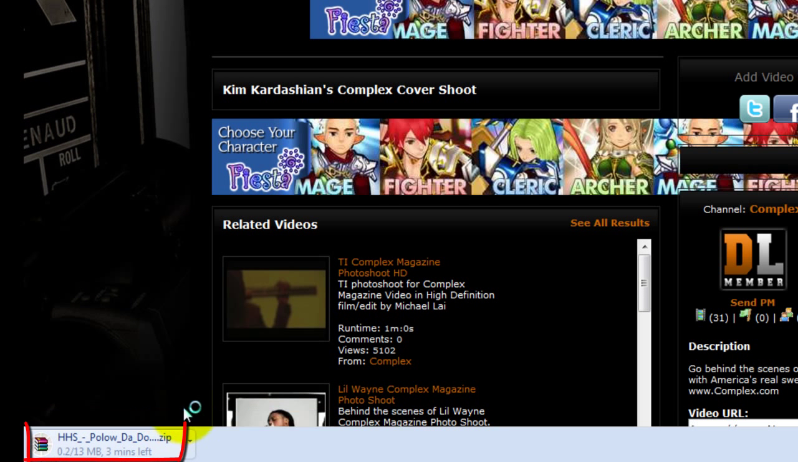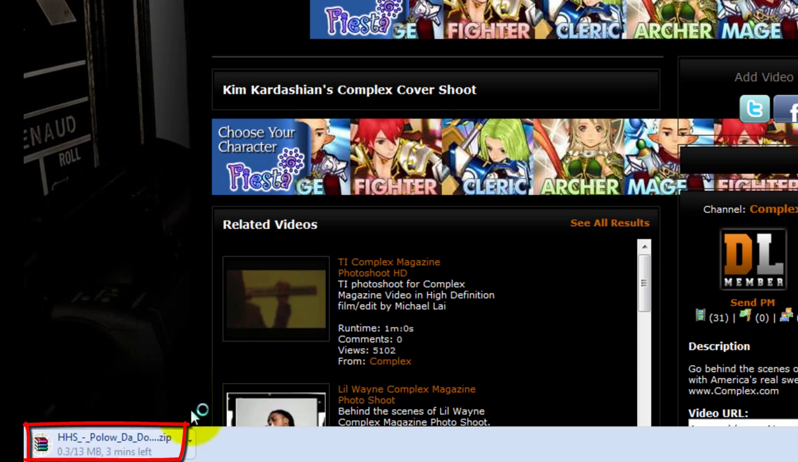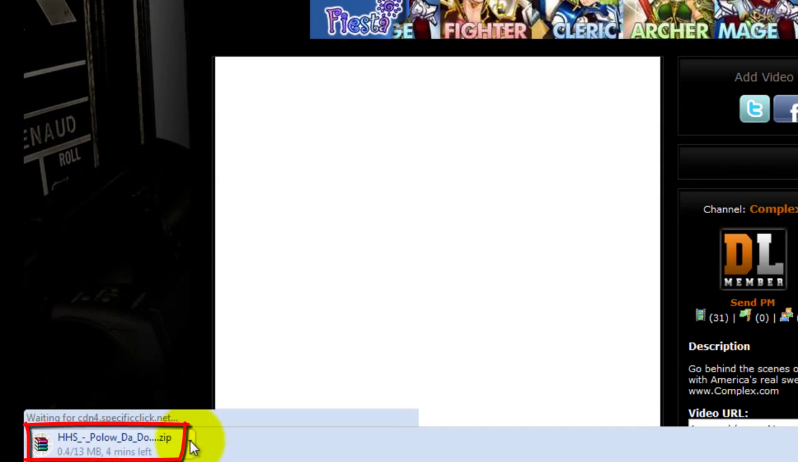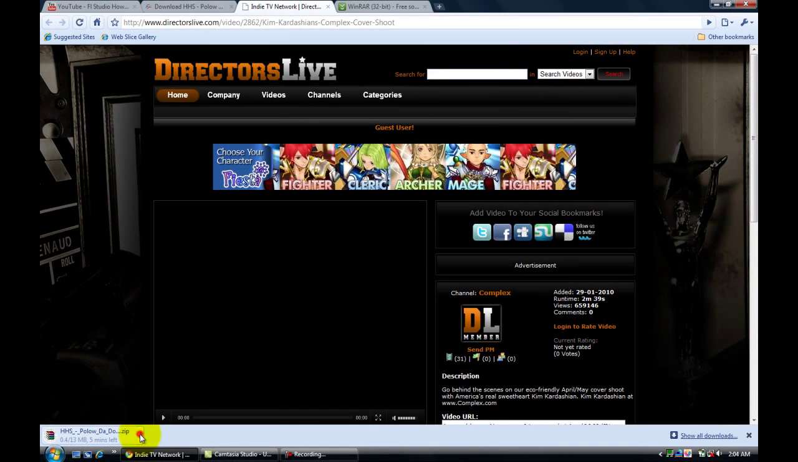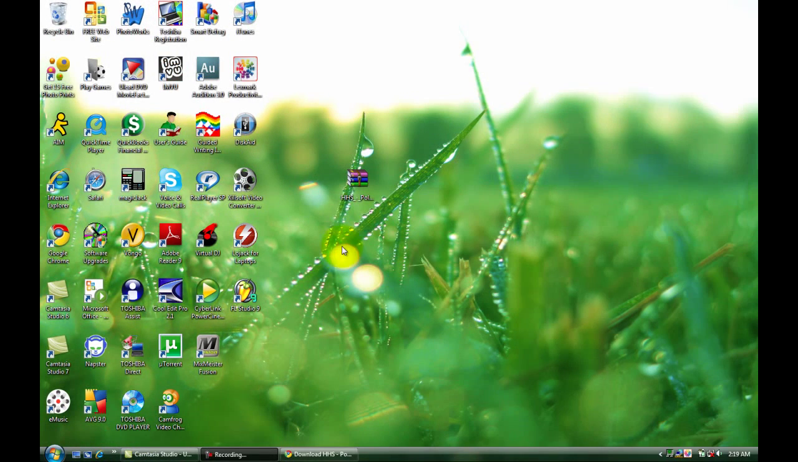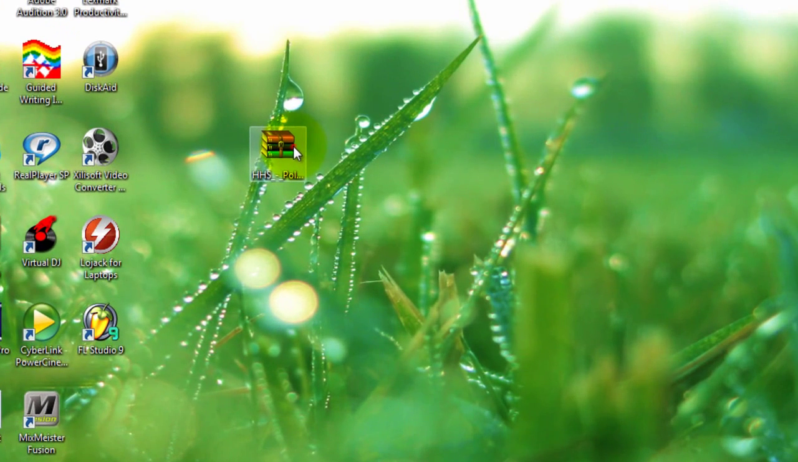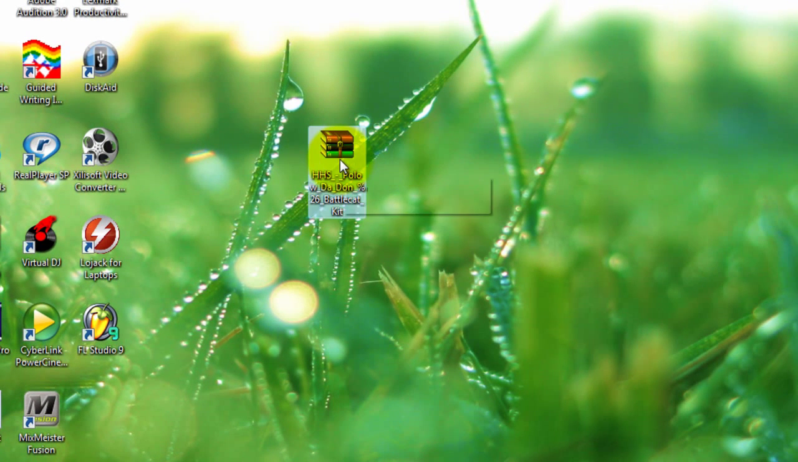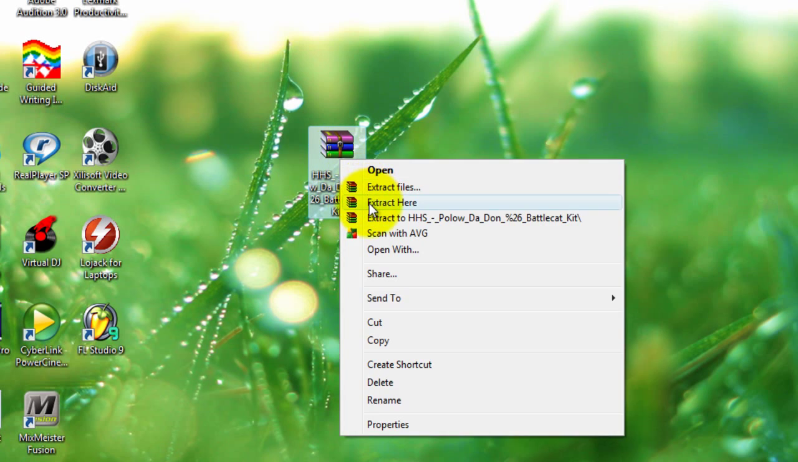Then it should download to wherever your browser downloads. I'll cancel it because I already have the file. I recommend you downloading it to your desktop so you can easily find it. What you need to do is right click, extract here.